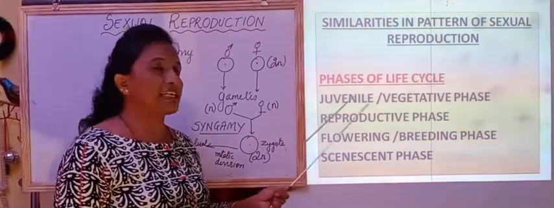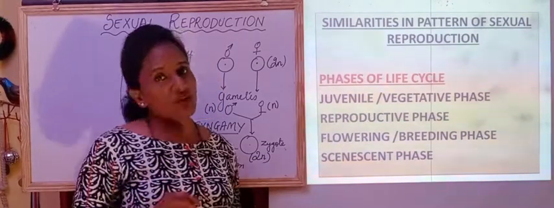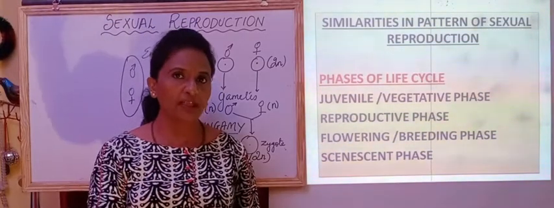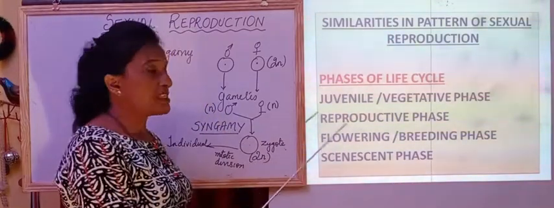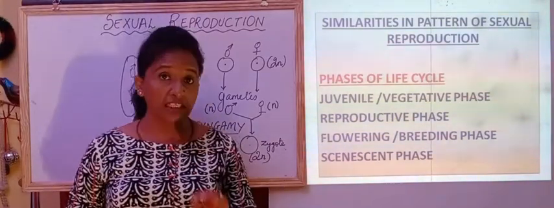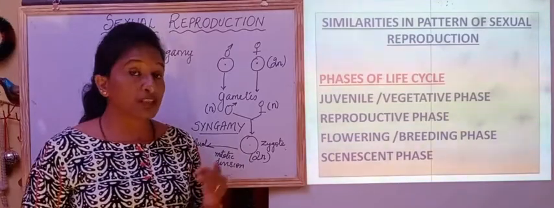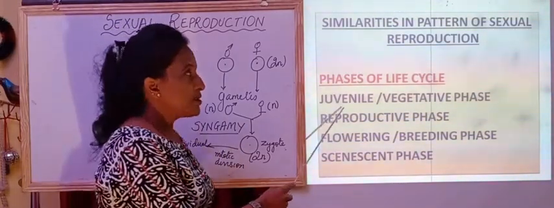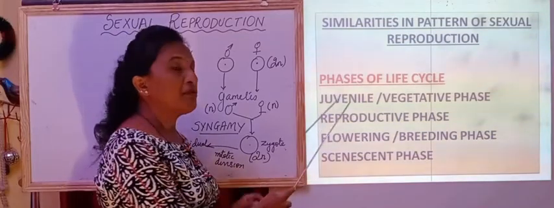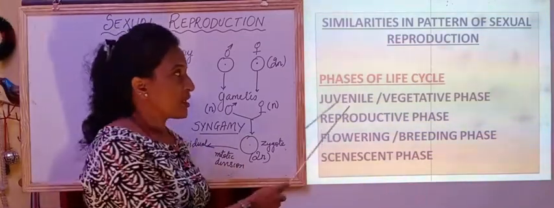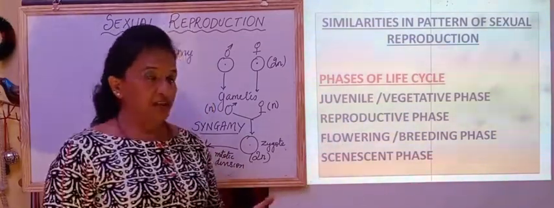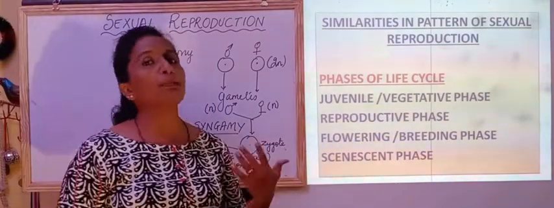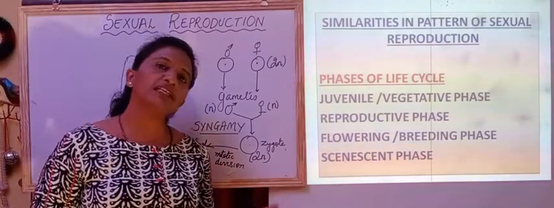First, we can talk about the phases of their life cycle. All organisms, whether plant, animal, fungus or protist, go through four different phases. This is the first point of similarity. All these organisms will have a juvenile phase, or vegetative phase. The other name for juvenile is vegetative, which is meant for plants. So for plants we call it the vegetative phase.